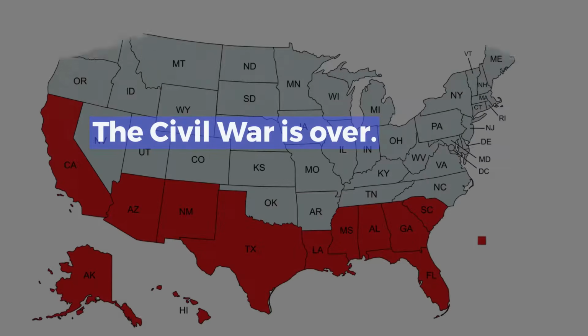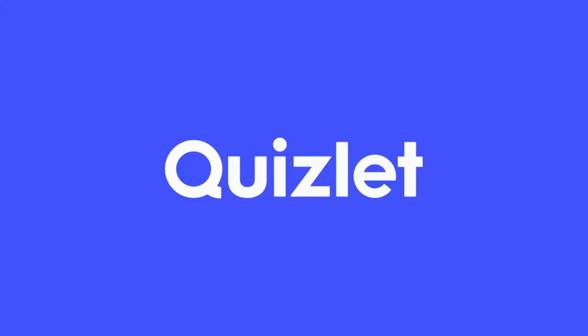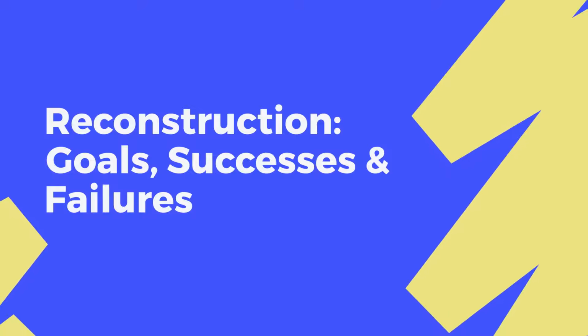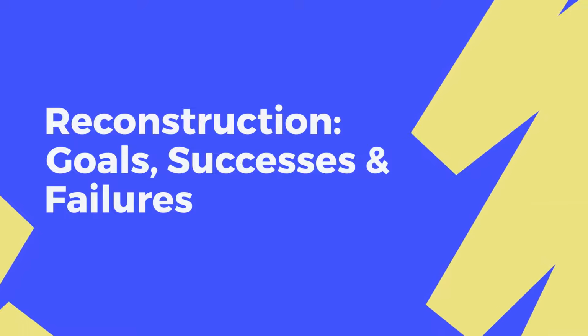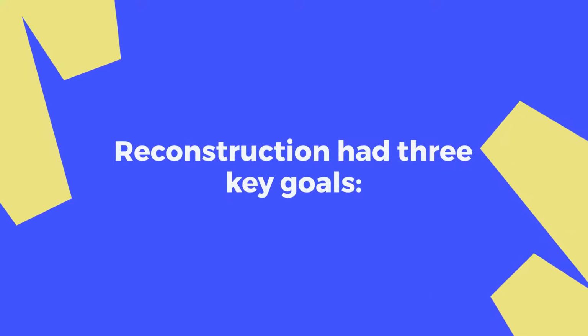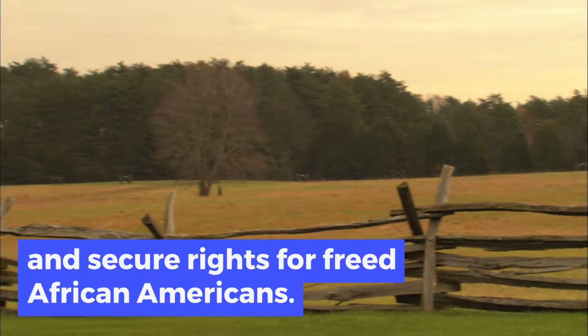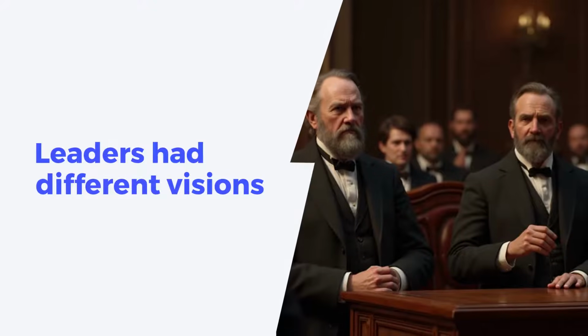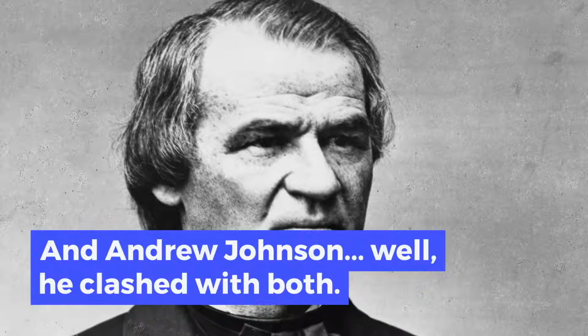The Civil War is over, but how do you rebuild a nation that nearly tore itself apart? Welcome to the Reconstruction period, one of the most important and misunderstood chapters in American history. Reconstruction had three key goals: reunite the Union, rebuild the South, and secure rights for freed African Americans. But leaders had different visions. Lincoln wanted unity, Congress wanted justice, and Andrew Johnson, well, he clashed with both.